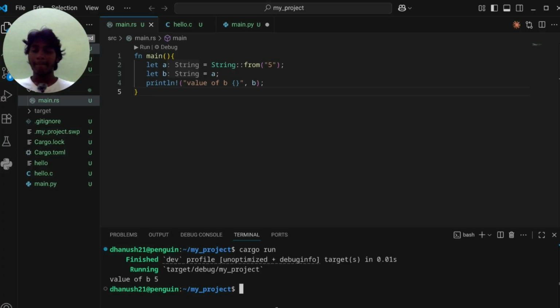That is simple. So what we have got: we bound A to 5, so 5 is the value and A is its owner. And in the statement below it, we have bounded A to a variable named B. That means here A is no more considered as an owner. B is considered as the owner because only one owner is considered in a scope. So here the latest is B, so we take that as the owner. B is equal to A. That's it, we got our output as 5. That's all about ownership transfer.